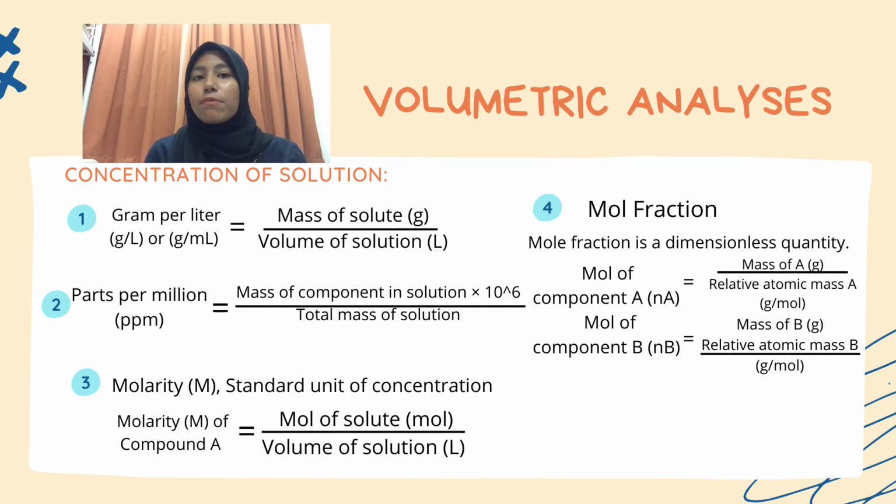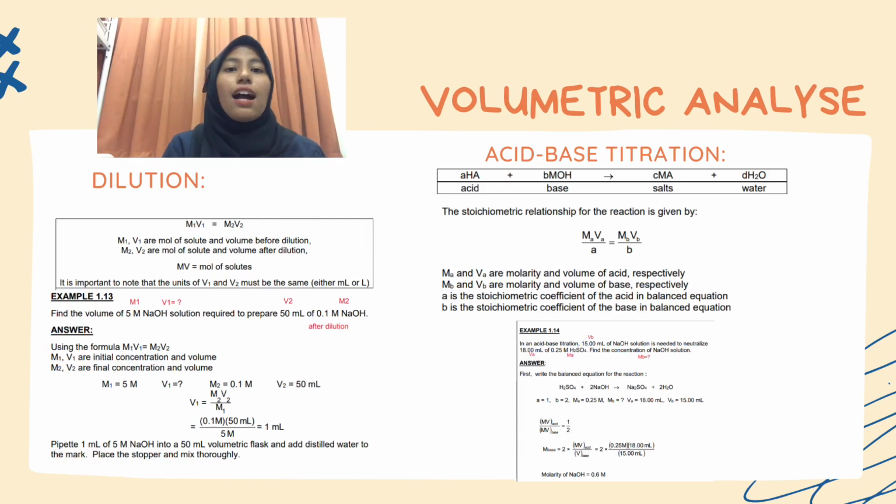Note that the ppm unit is commonly used as a measure of small concentration, for example, content of mercury in blood and concentration of Pb in water. After concentration of solution, there is dilution. Dilution is a process of adding solvent, usually water, to lower the concentration of a solution or stock solution into the range for the desired analysis.